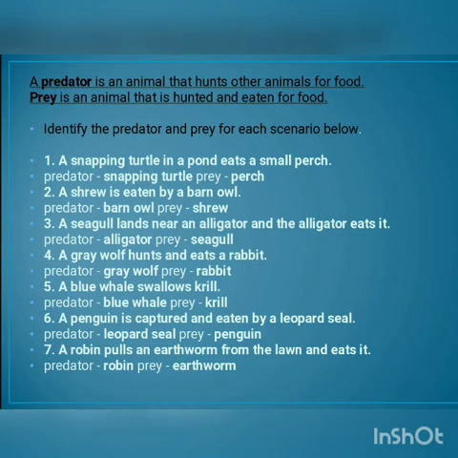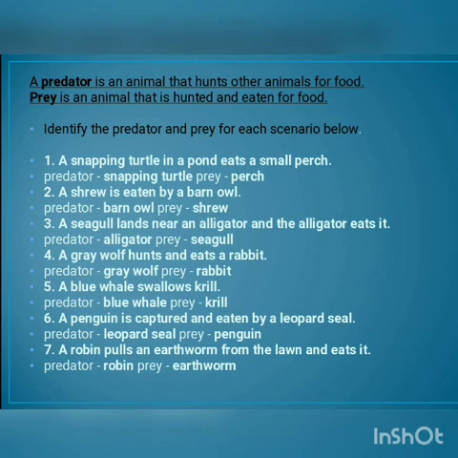Fourth one. A grey wolf hunts and eats a rabbit. So, which animal is hunting? Grey wolf. And which animal is being hunted over here? A rabbit. So a grey wolf is predator and rabbit will be prey in the above scenario.